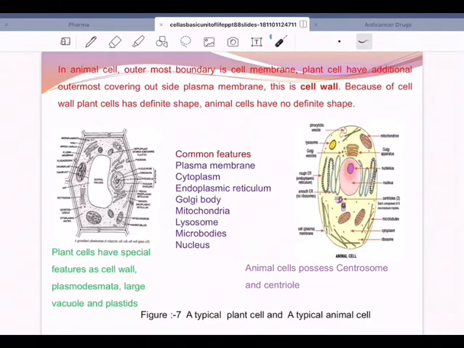The plant cell has rigidity, so the shape is almost fixed. Whereas the animal cells have flexibility, and the shape keeps on changing.